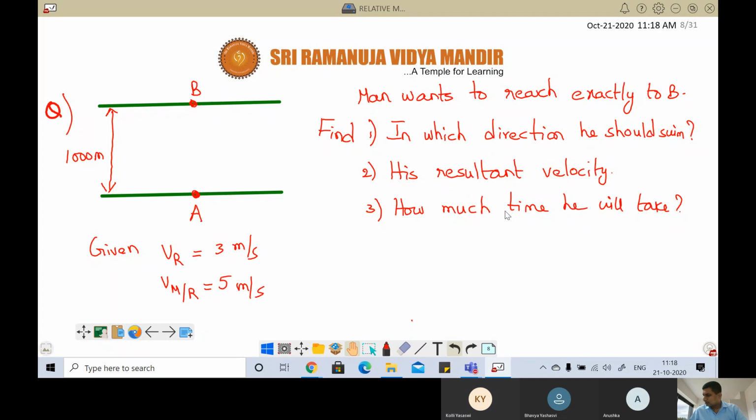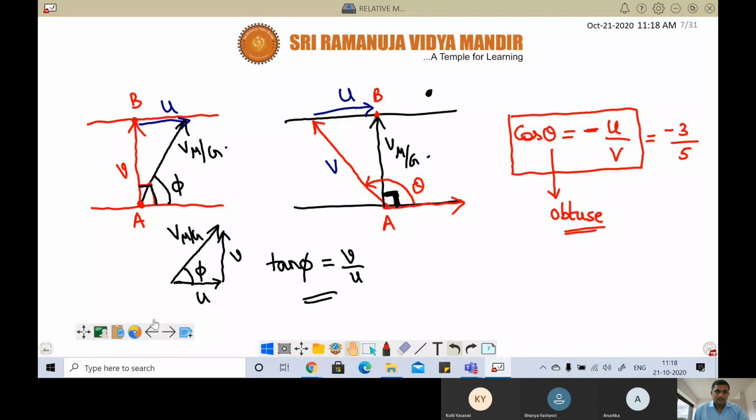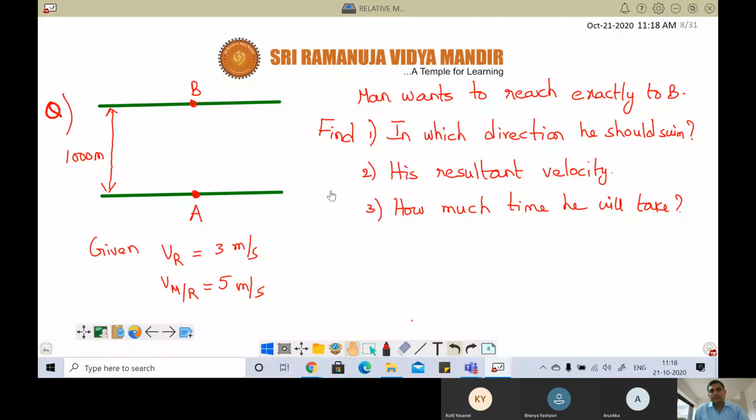Now, this problem belongs to shortest time or shortest path?